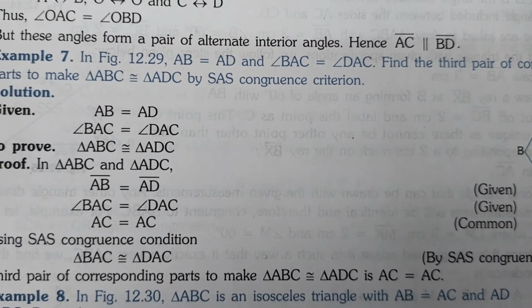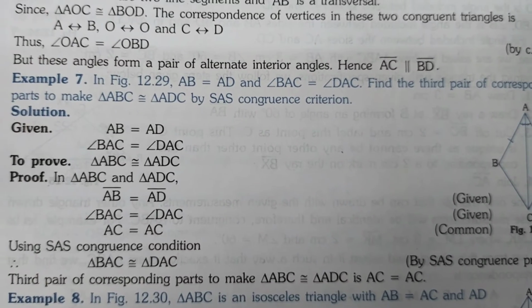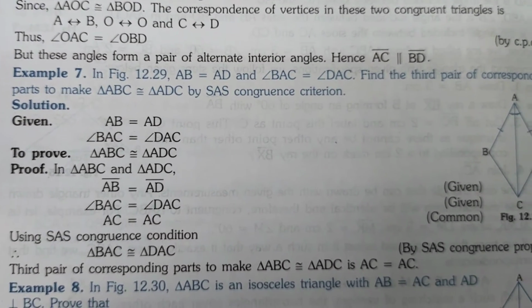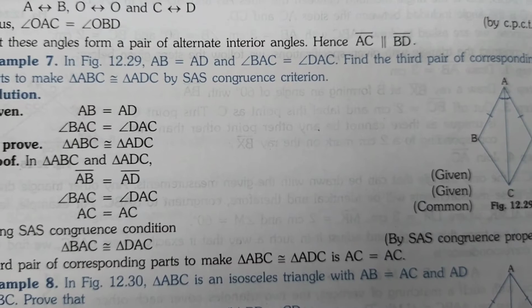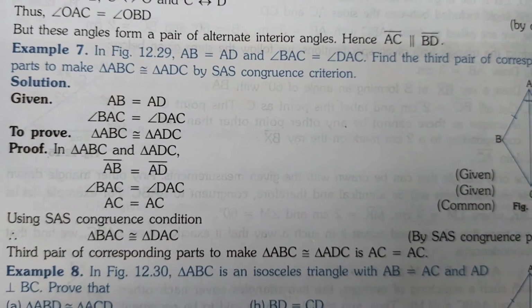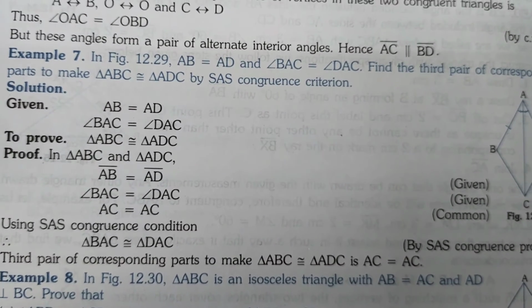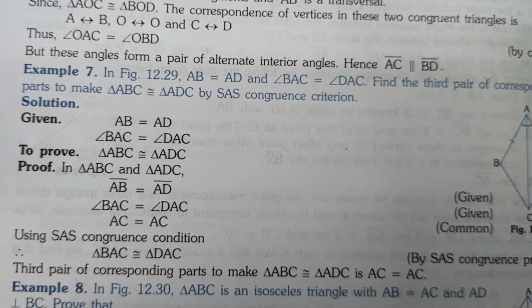Here you can see an example. In figure 7.29, AB is equal to AD and angle BAC is equal to angle DAC. The third pair of correspondence you have to find out, and triangle ABC is congruent to triangle ADC by SAS. You can observe this example.